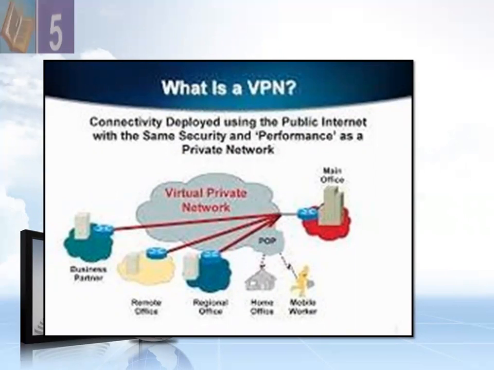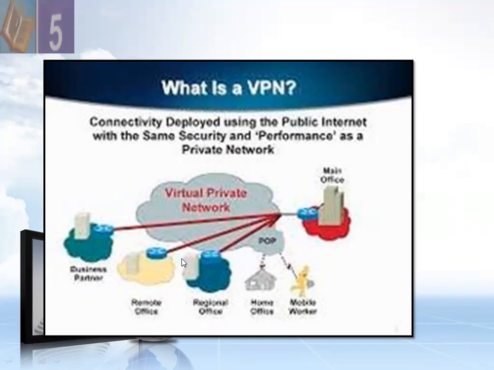If we talk about the characteristics of a VPN, it uses public networks such as the internet to connect computers and provides secure remote access. It enables file sharing, video conferencing, and similar network services, and provides cheap communication over a long distance.